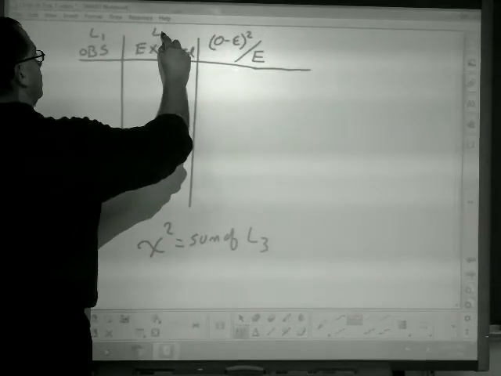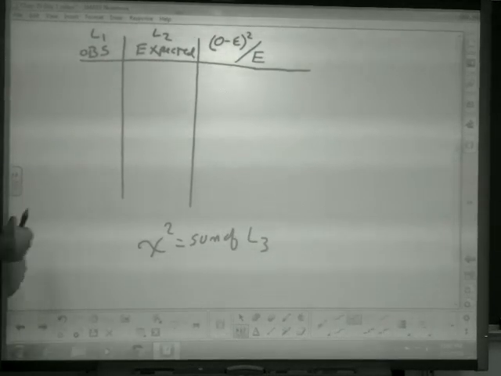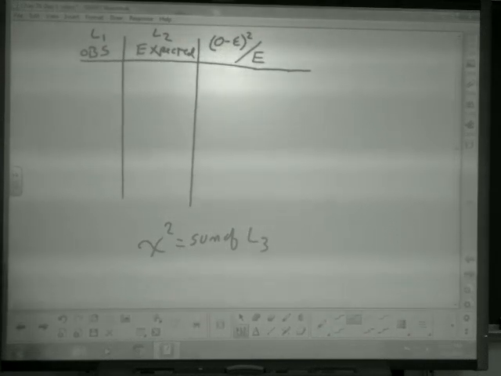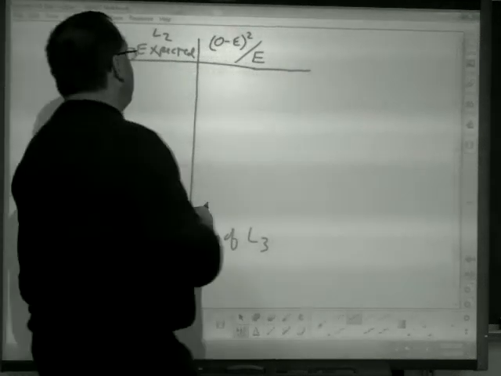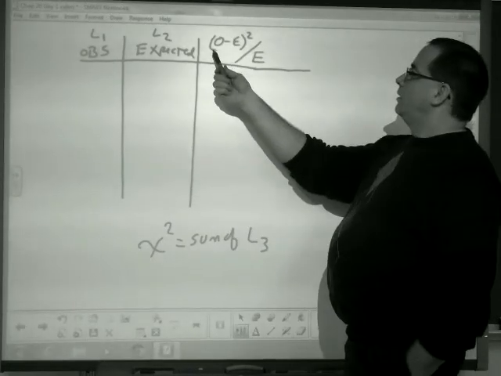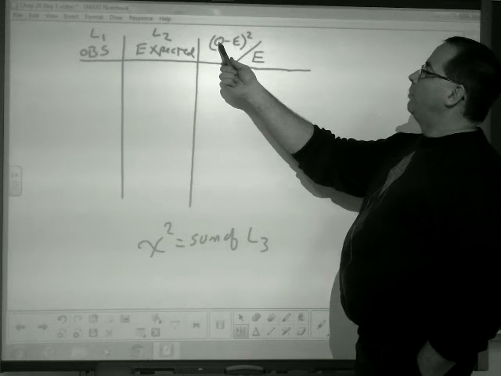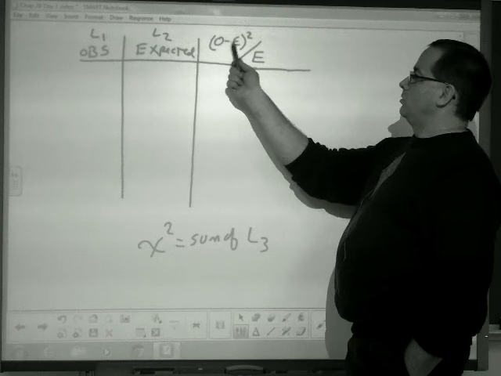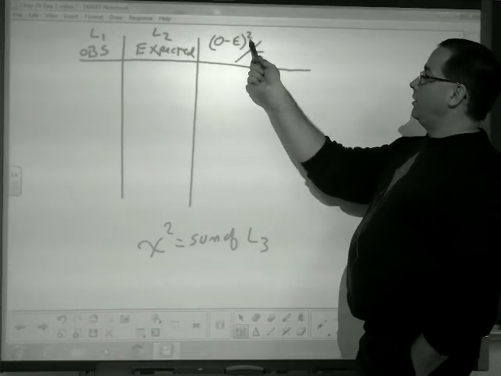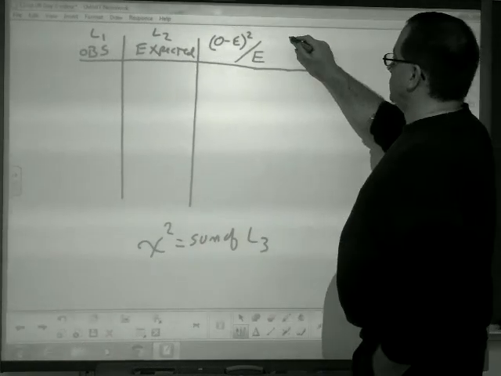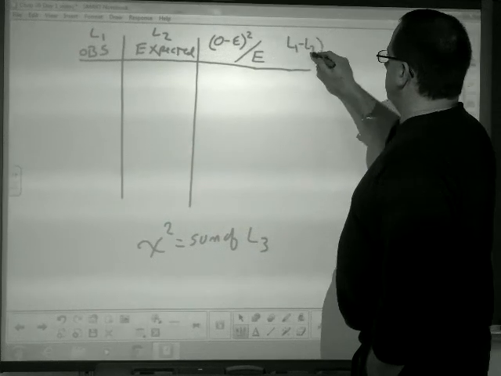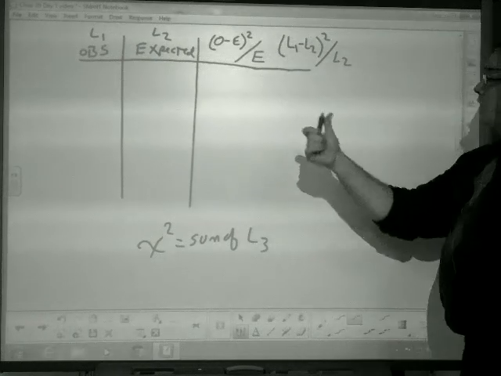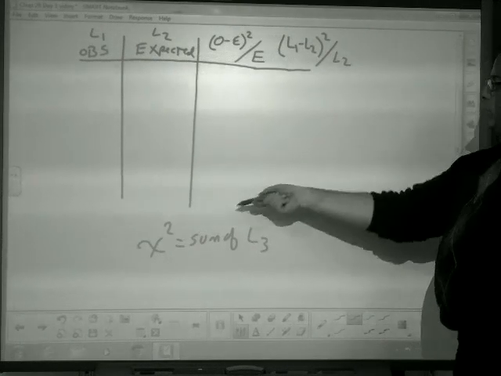In list 2, you put all the counts that you would expect. How many do you expect for each of those categories? And in list 3, it's list 1 minus list 2, squared, divided by list 2. And then you hit enter and it will do all of that work for you.